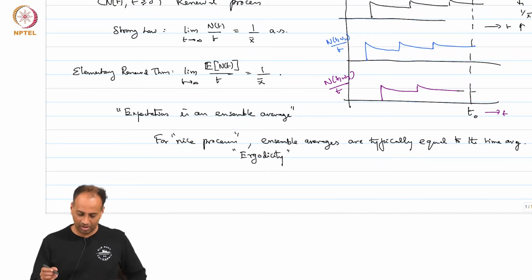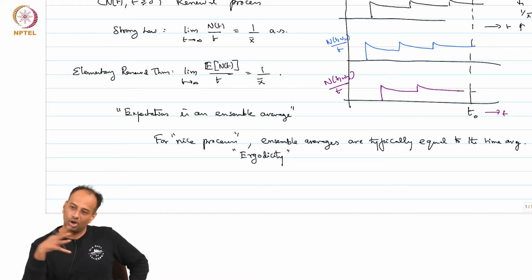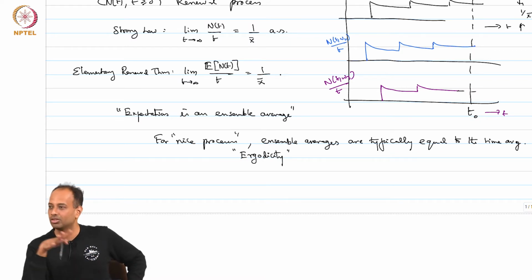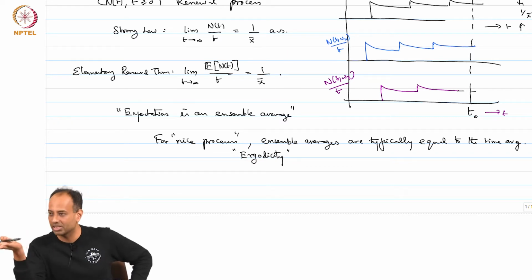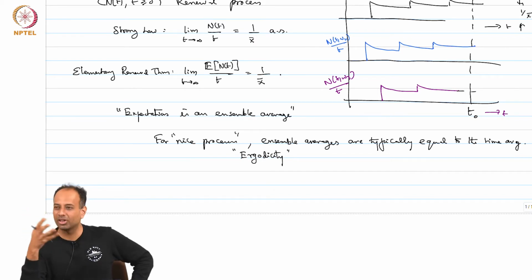So, you see already that the strong law is a time average result, it says time average converges to 1 over X bar almost surely. The elementary renewal theorem is an ensemble result, you are taking the ensemble average. So, there you are saying that the ensemble average is also 1 over X bar. So, it is some sort of an ergodicity that you see here, that the time average is equal to the ensemble average, and we will repeatedly see this.